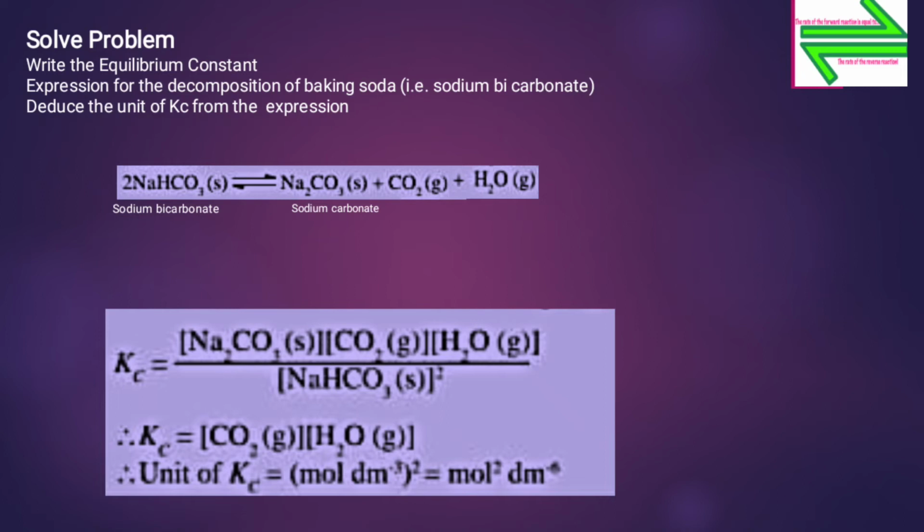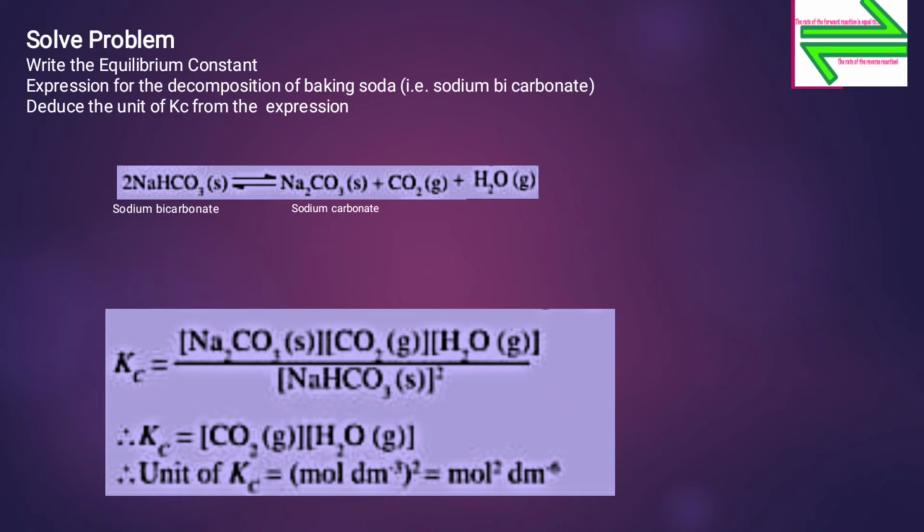In the above equation, the number of moles of CO2 is 1, so its power will be 1. And the number of moles of H2O gas is 1, so its power will be 1.